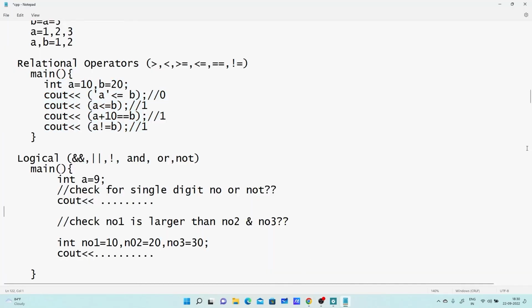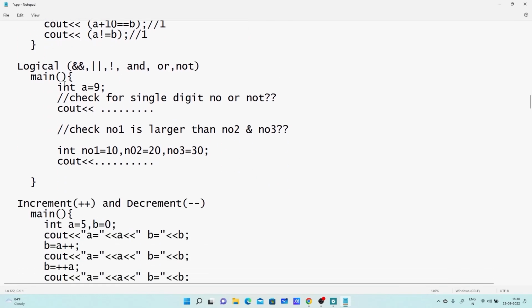After this, we have logical operators. For what purpose are these logical operators used? To check multiple conditions at a time. For that purpose it is used.